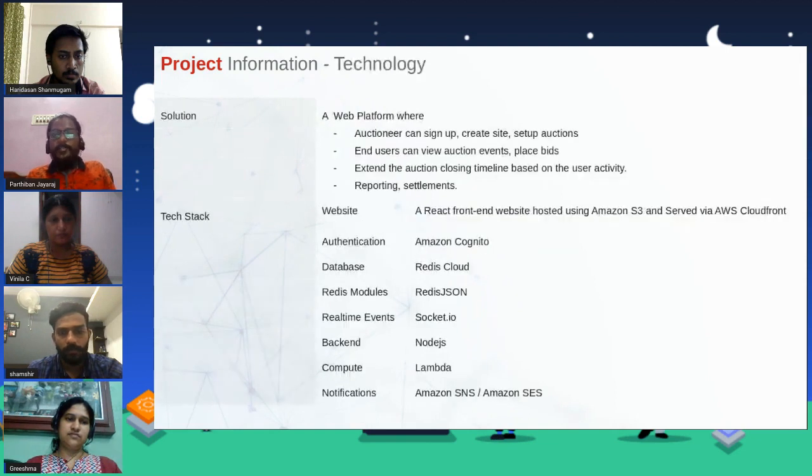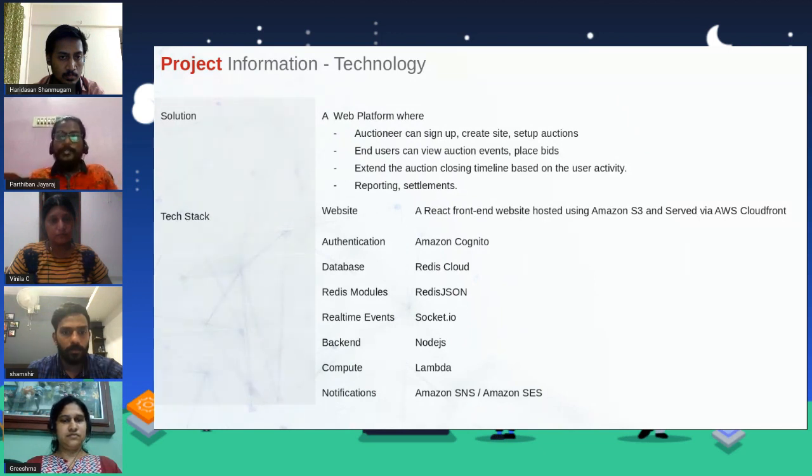About our platform, we have sign up and sign in, where users can set up auctions. Since it's a SaaS platform, users will be able to create their own site once they sign up from our website. On the other side, users can view the list of all auctions and place bids, and they can also extend the closing timeline based upon different user activity. And also we have reporting and settlements.